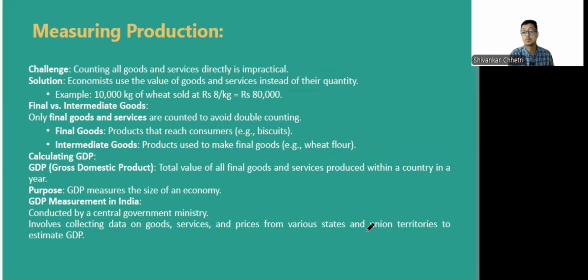So it's better we calculate the final value of goods and services to avoid the double counting. Then we also learned what GDP is, the total value of goods and services produced within a country in a year. Then what is the purpose of GDP and how is GDP measured, right? That we all have discussed.